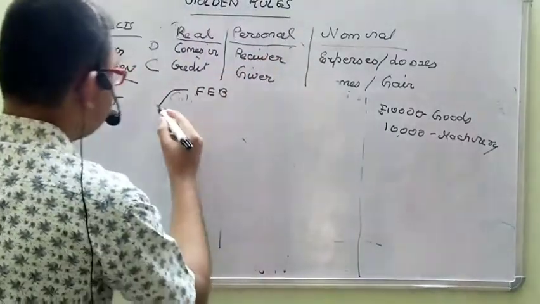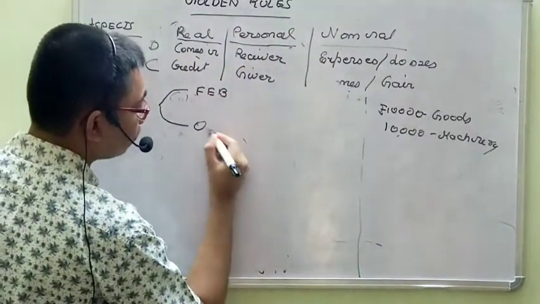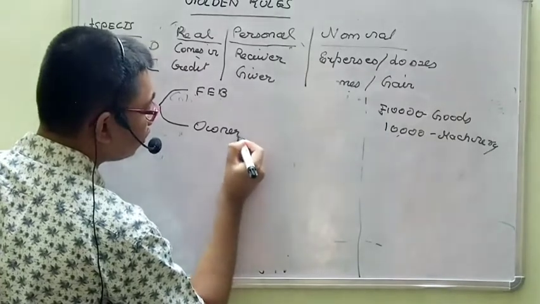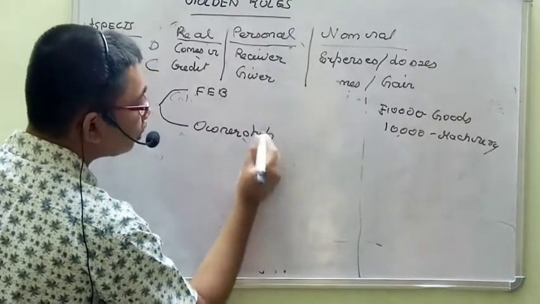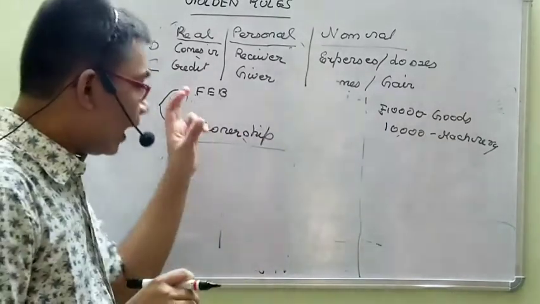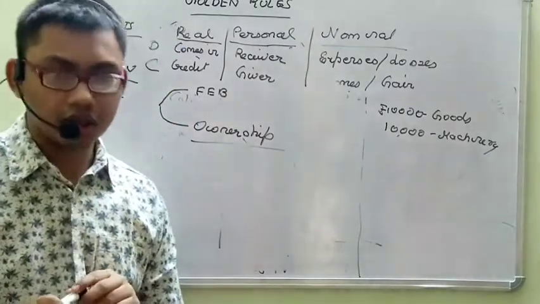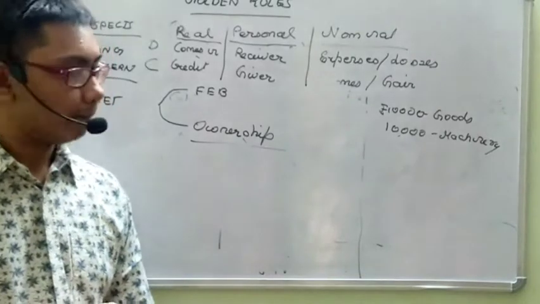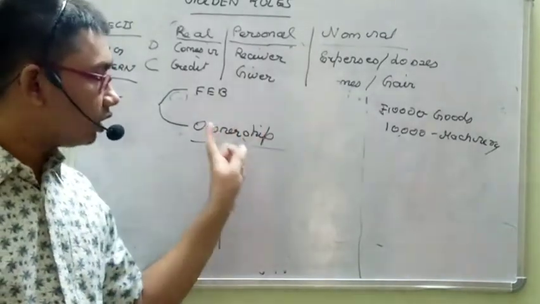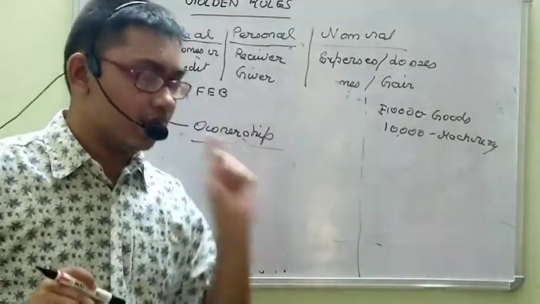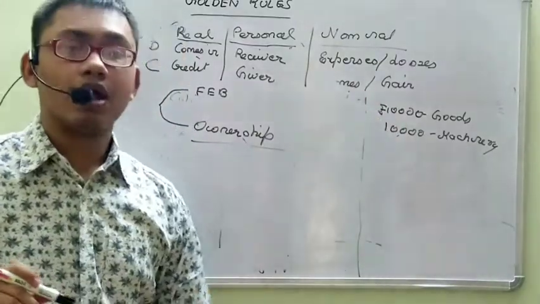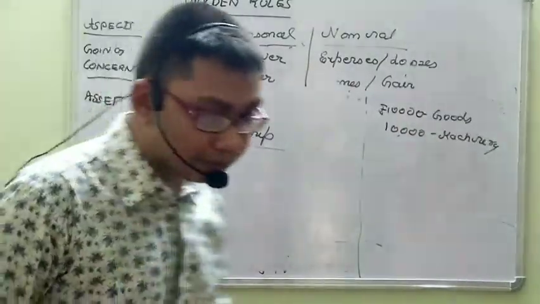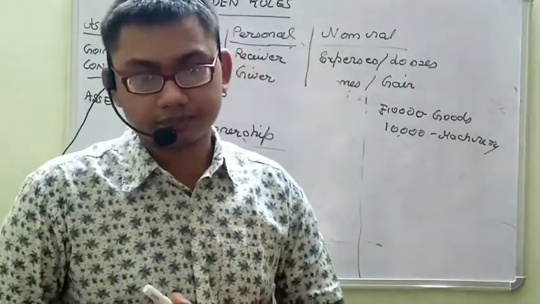And the second thing is you should own the asset. These are the two conditions to classify something as an asset. If either of these is not met, it will be treated as an expense. If both are met, it will be treated as an asset.